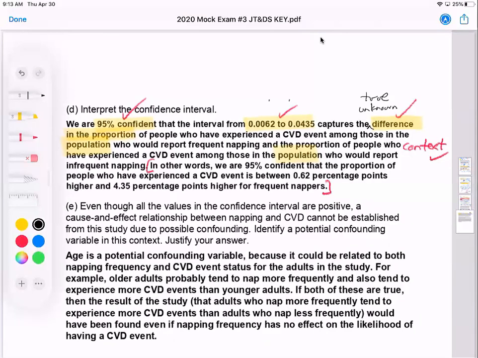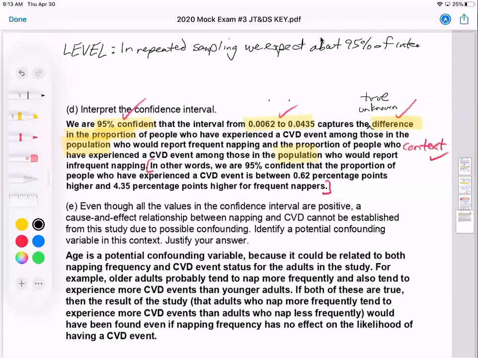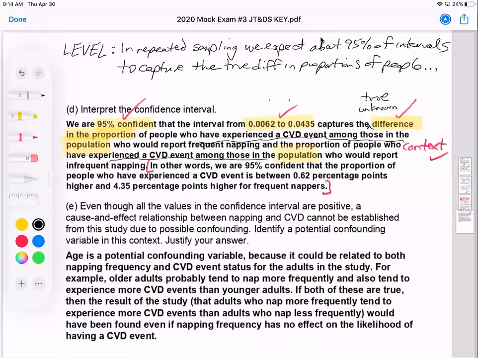I'll just throw out a reminder that if you're asked to interpret the level, we'd say something like, in repeated sampling, we expect about 95% of intervals to capture the true difference in proportions of people who've experienced the CVD event and those who have not, with some context in there.